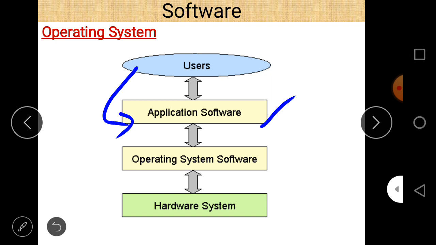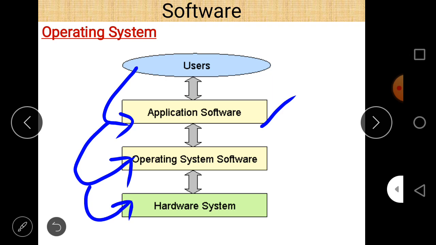But these application software cannot work until and unless there is an operating system. Means, in simple words, MS Windows. And MS Windows works only if there is hardware. If there is no hardware at all, then the operating system is useless.